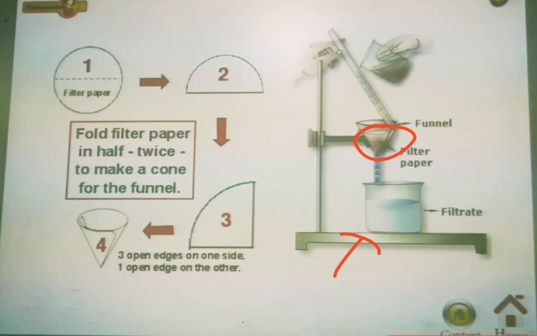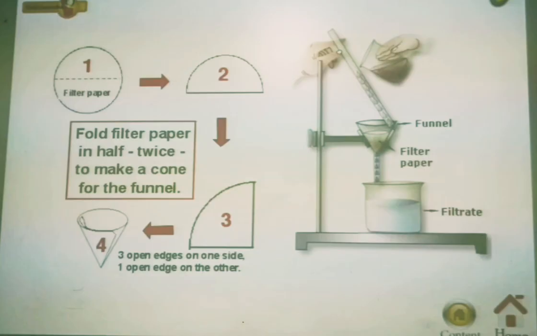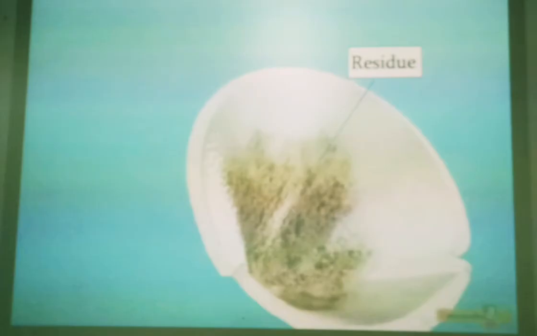This is the property of filter paper: it doesn't allow the impurities to pass through it. That is why the impurities will get stuck there, and we will get only clean water in the container. The water which we get at the bottom of the filter, as we have seen in this picture, is called the filtrate. And the dirt material which was not allowed to pass through the filter paper is called the residue.